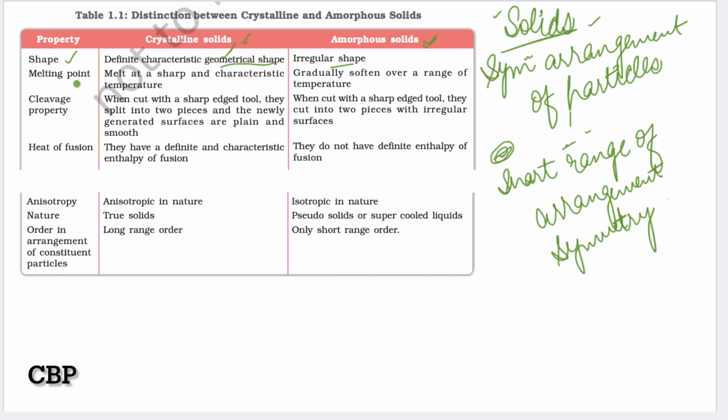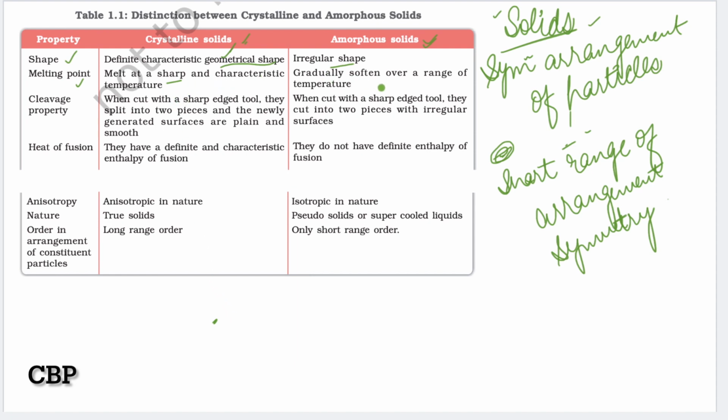Now the second point is melting point. Crystalline solids melt at a sharp and characteristic temperature, and amorphous solids gradually soften over a range of temperature. In crystalline solids the melting is sharp, at a characteristic temperature, which means at a fixed temperature they give a sharp melting point.